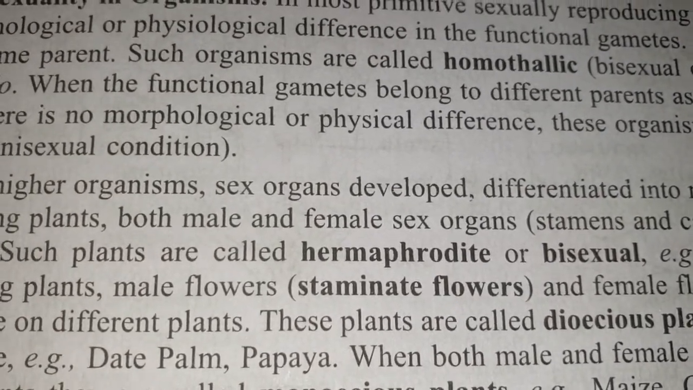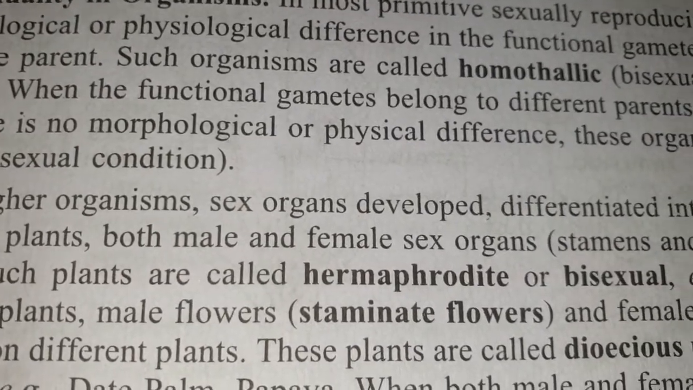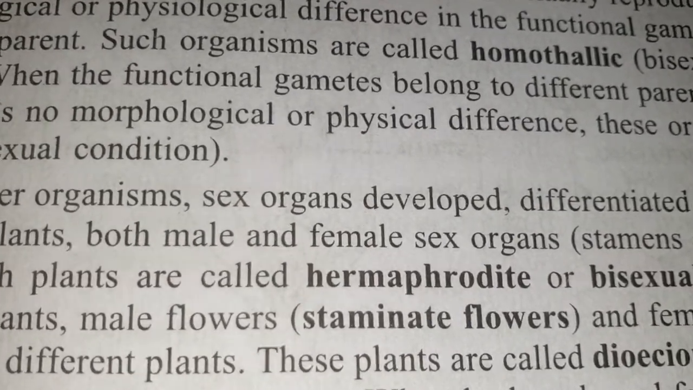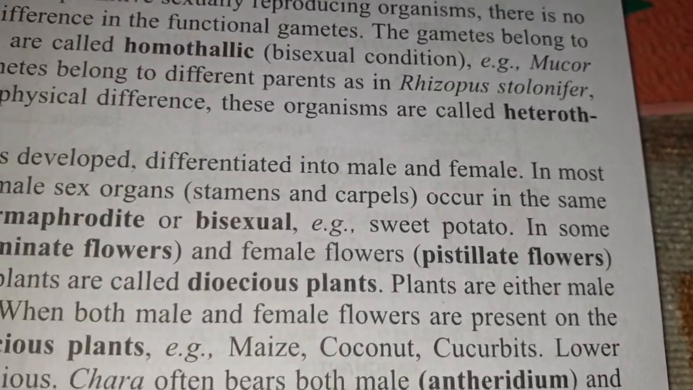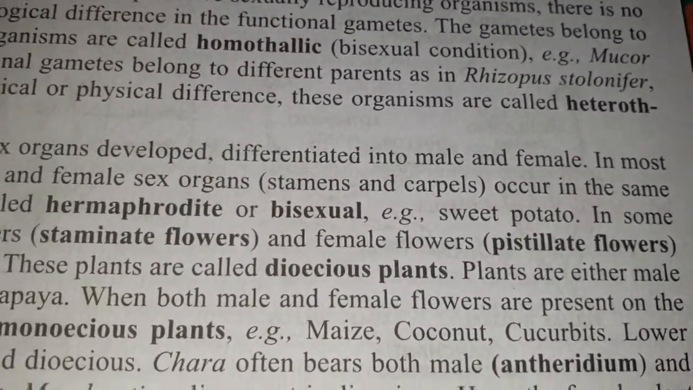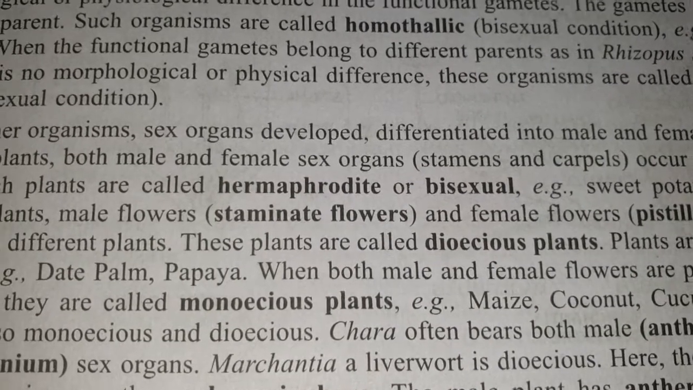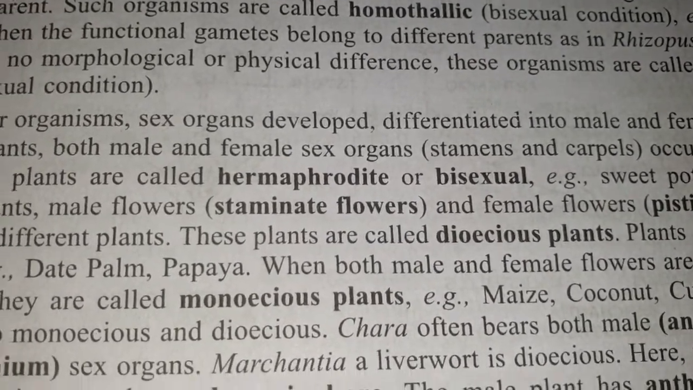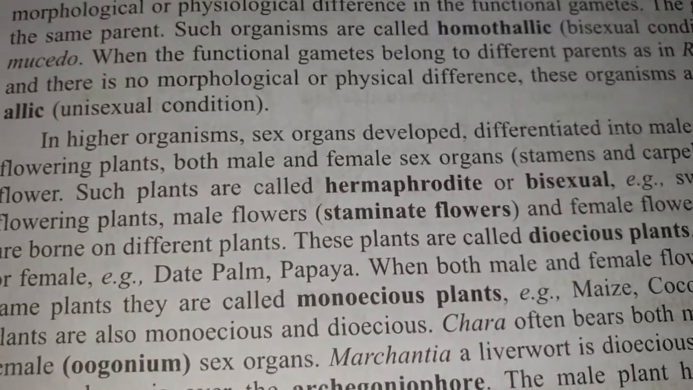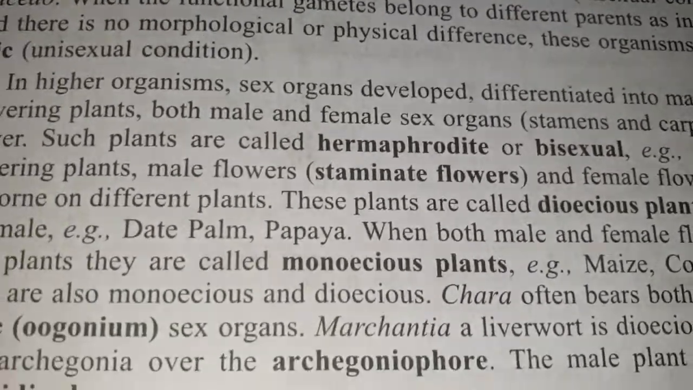Then we come to the staminate flower. If we are studying flowers, the staminate flower means the flower which will bear only male parts. Pistillate flower will bear only female parts. Dioecious plant means the plant which bears either male or female flowers. A monoecious plant will bear both male and female flowers.